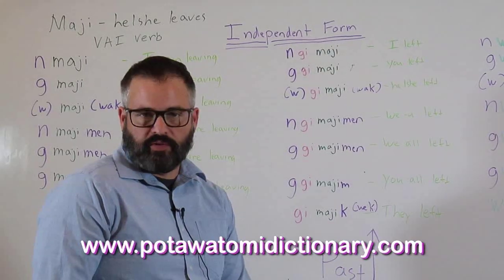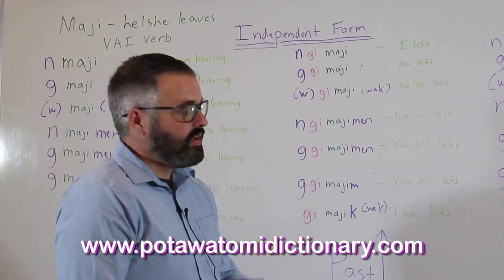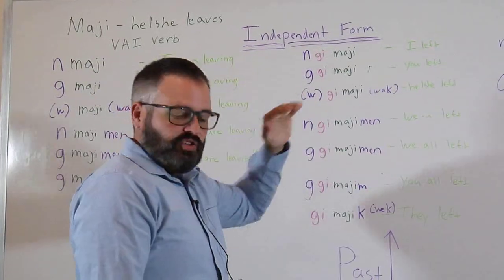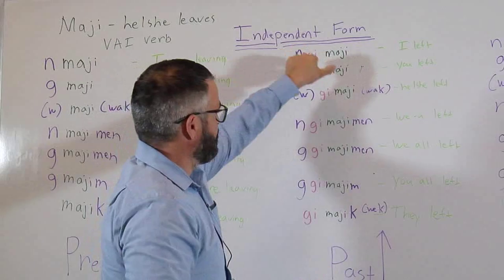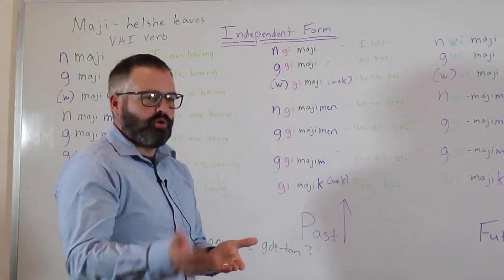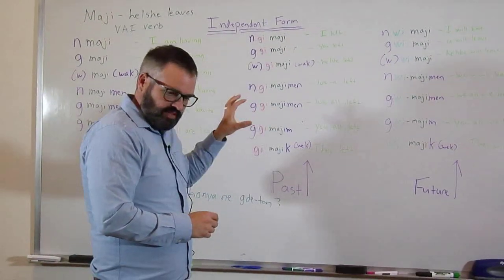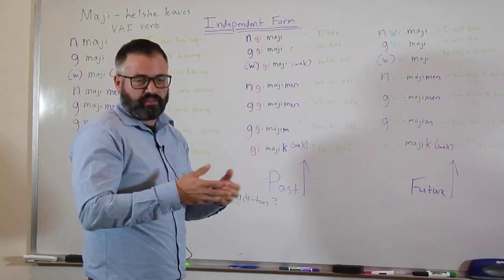If you want to know a whole lot of verbs, go to www.potawatomidictionary.com. Look for the tag for VAI verbs, and you should find a whole list of regular VAI verbs, and you can just take those and basically just punch them in the pattern. Memorize this pattern. Know it backwards, know it frontwards, be able to just spit them out, because understanding these patterns as a second language learner is really fundamental to being able to really start talking the language.